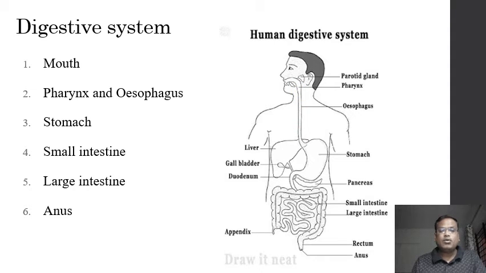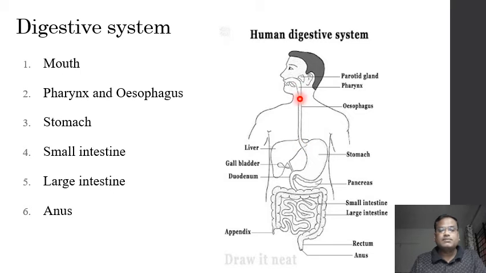Now remember, the whole alimentary canal is muscular, and it is made up of smooth muscles, not the striated muscles. That means the alimentary canal is not under the control of the will. So it is controlled by some other mechanisms. Now, the esophagus is a straight, narrow tube which ends in the stomach.